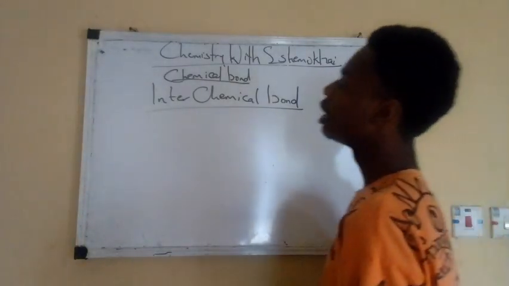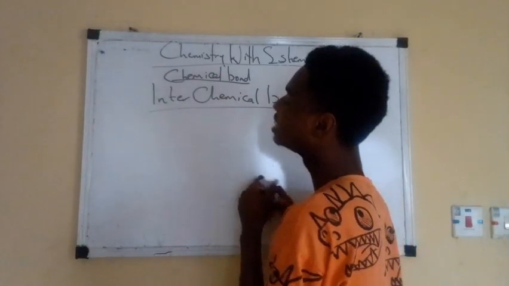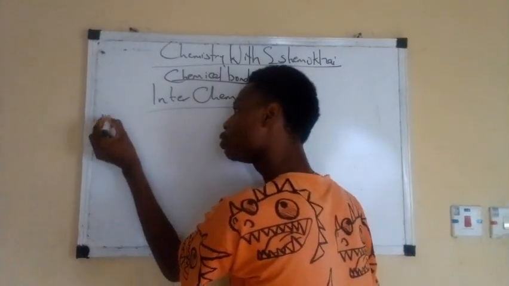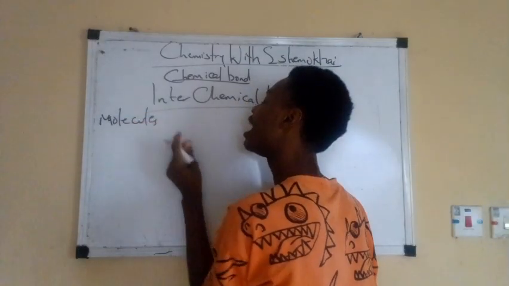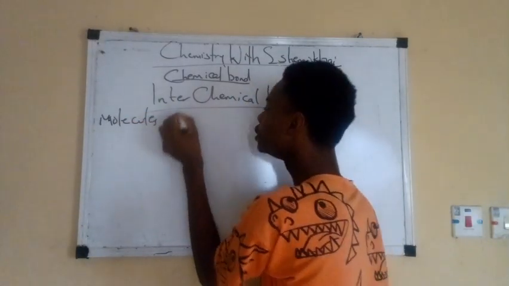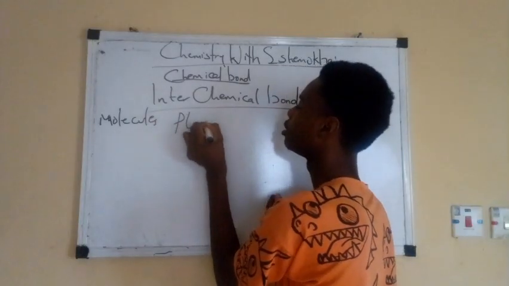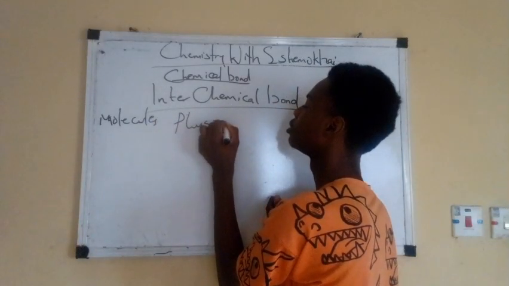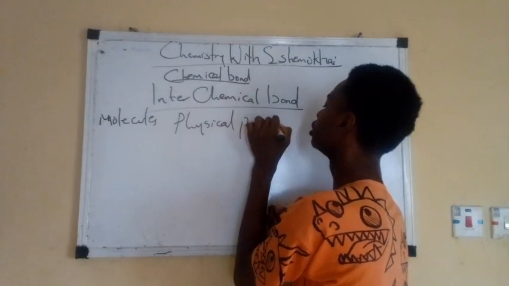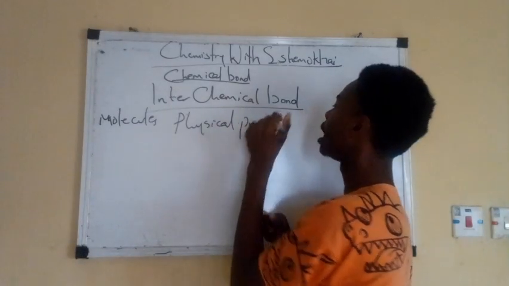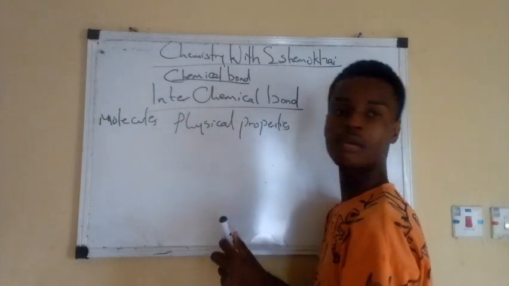So these are forces of attraction that exist between what? Molecules, and are responsible for their physical property.